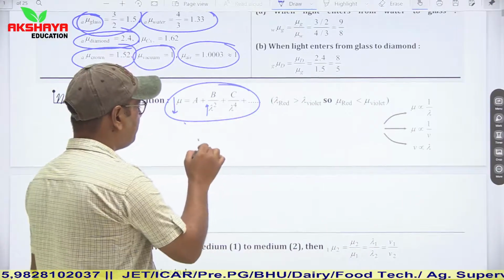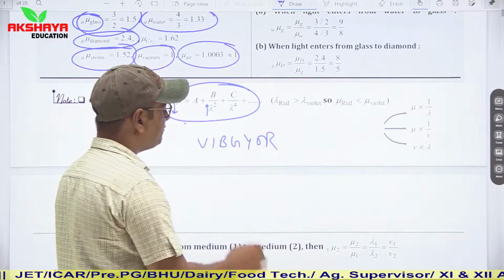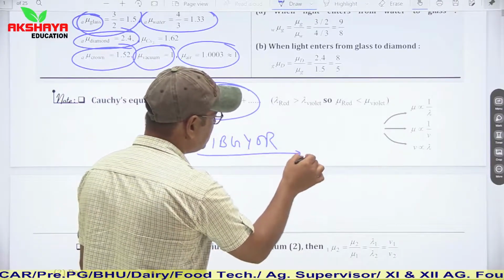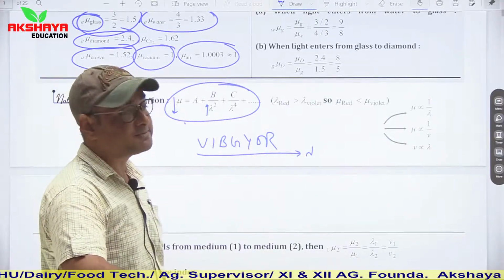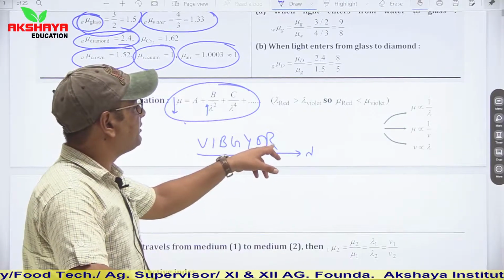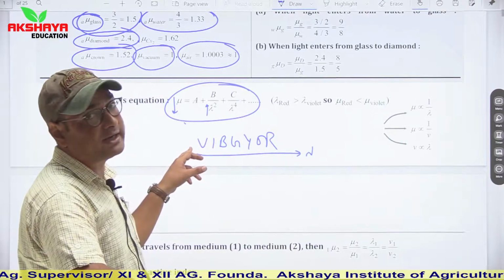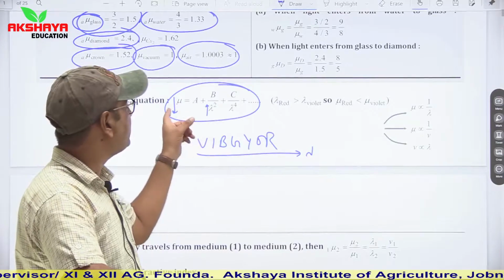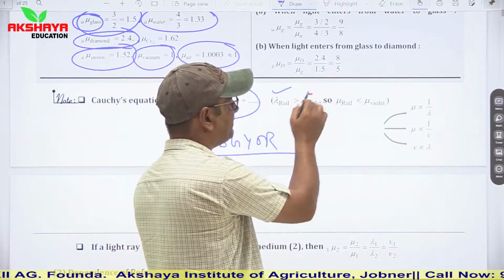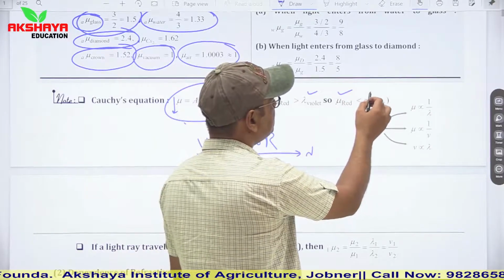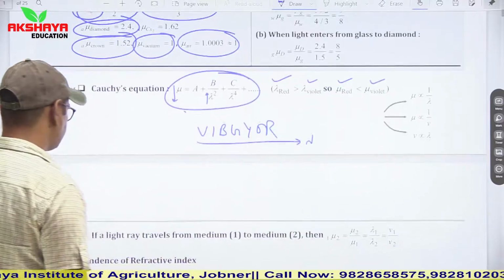That's why if we talk about the visible light spectrum, this arrow represents increasing wavelength. The wavelength of red color is maximum, so its refractive index will be minimum, and for violet color the wavelength is minimum, so its refractive index will be maximum. So we can clearly see lambda red is greater than lambda violet, so mu red will be less than mu violet. This is the general relation.